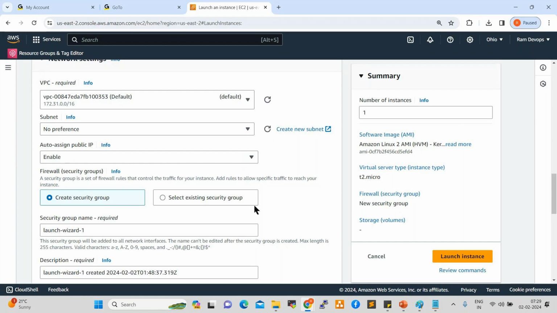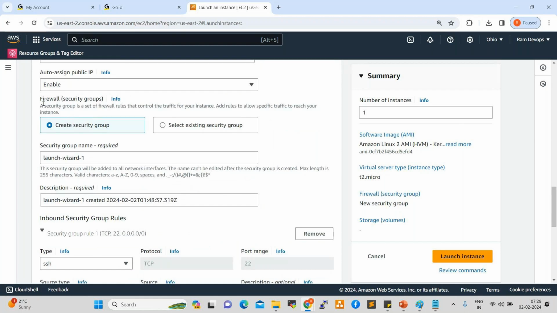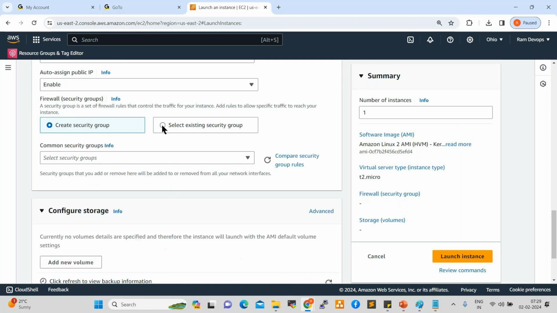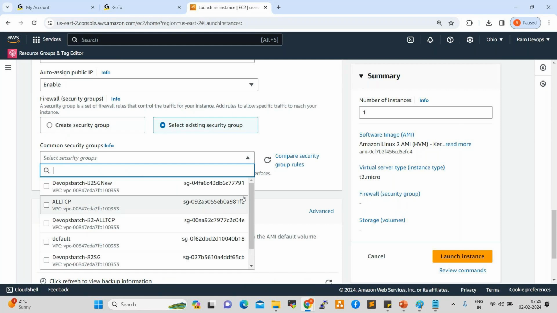Next one, a firewall is required. One firewall is required to create a server. Firewall is mandatory, right? Which is nothing but security group. We can say security group. Here, if you want to create a security group, you can create one, or else you can use an existing one also. If you click on existing, these are all existing security groups, firewalls.